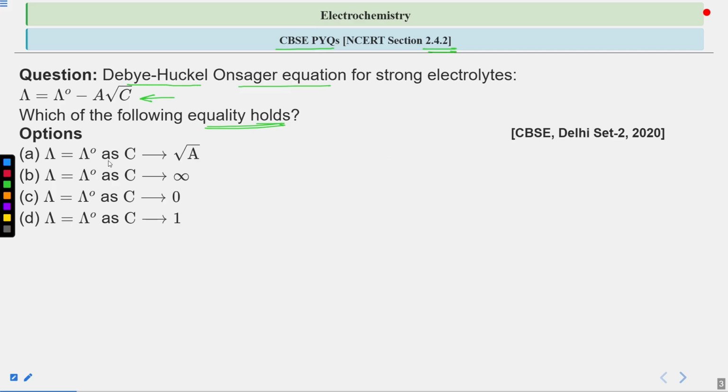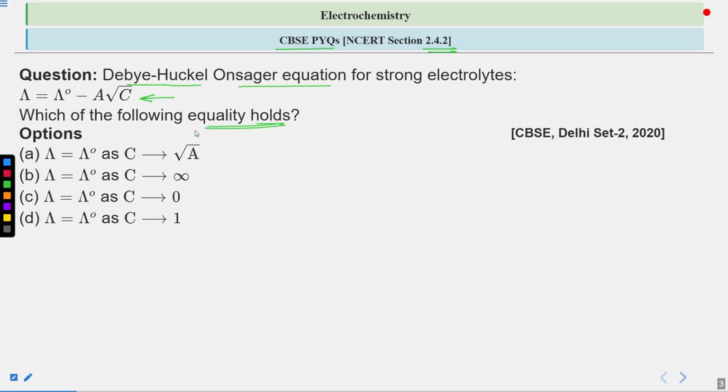The four options are: lambda equals lambda naught as C, that is concentration, approaches under root A; lambda equals lambda naught as concentration approaches infinity; lambda equals lambda naught as concentration approaches 0; or lambda equals lambda naught as concentration approaches 1.